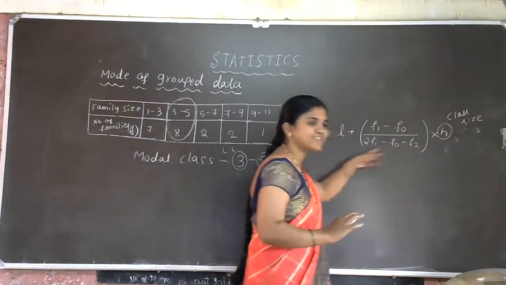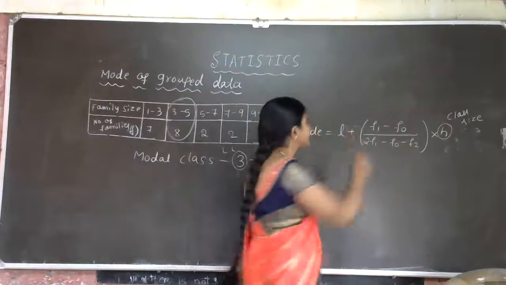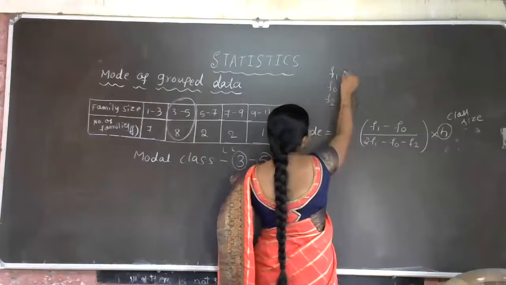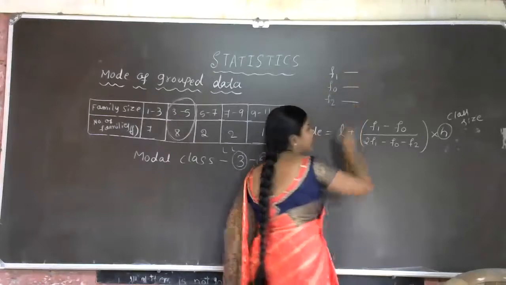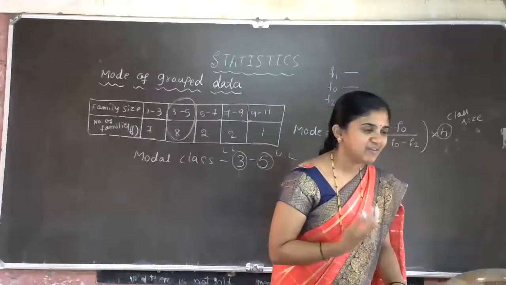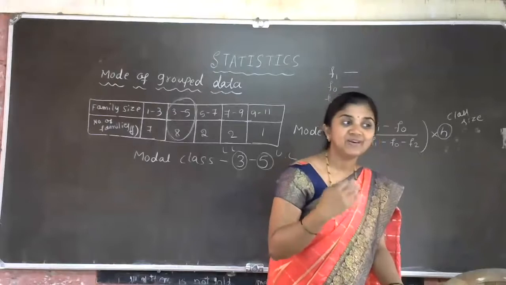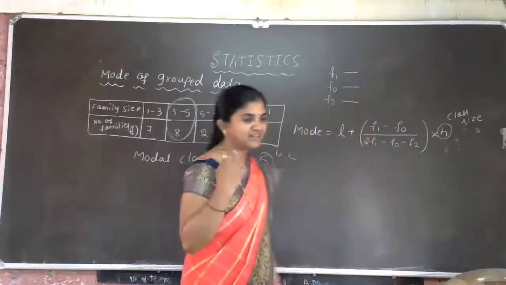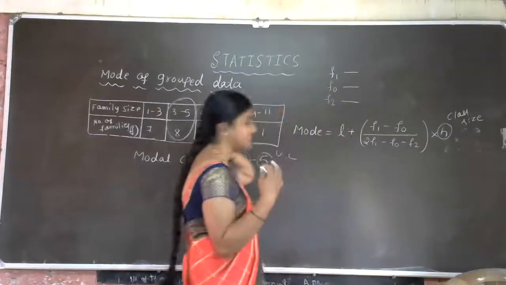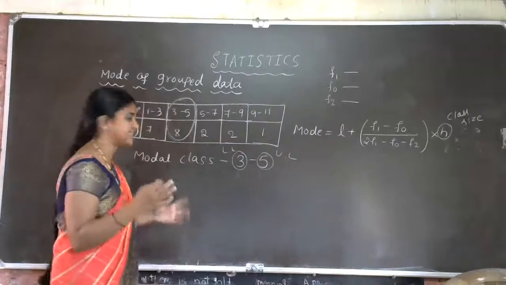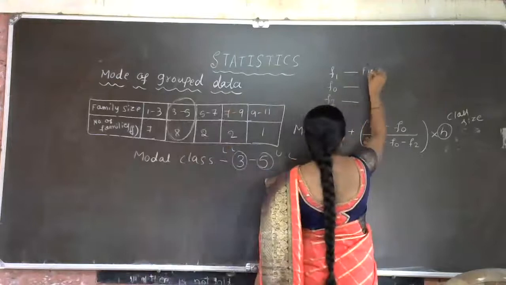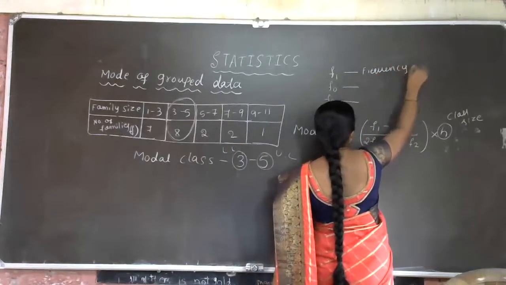Now, 3 characters are there inside the bracket. Which are the 3 characters? F1, F0, F2. So, 3 characters. What is F1 actually? Who is F1, who is F0, who is F2? Can anyone guess F1? F1 is 8. Some students are sending that F1 is 8. Yes. F1 is nothing but the frequency of the modal class. F1 is exactly the frequency of the modal class.